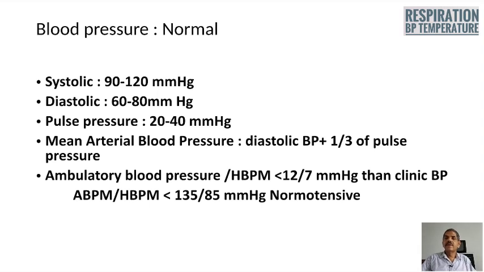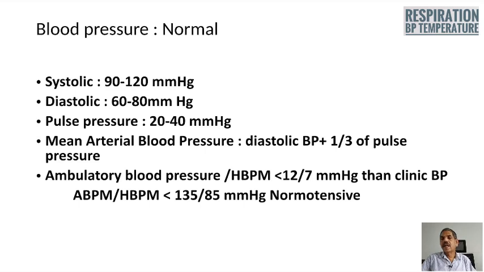Blood pressure systole is 90 to 120 millimeters of mercury, diastole 60 to 80 millimeters of mercury, pulse pressure 20 to 40 millimeters of mercury. And the mean arterial blood pressure, that is actually the driving force there in the vasculature, driving blood from one point to the other, you have to calculate indirectly from this formula. Mean arterial blood pressure is the diastolic blood pressure plus 1/3 of the pulse pressure.